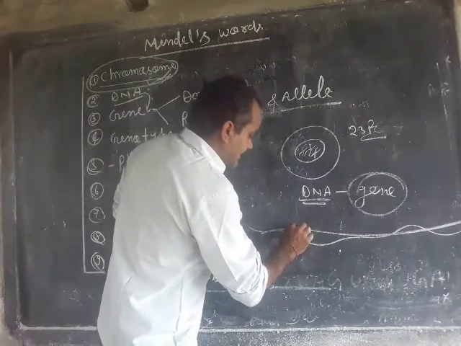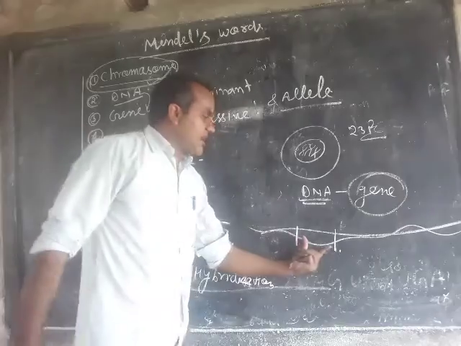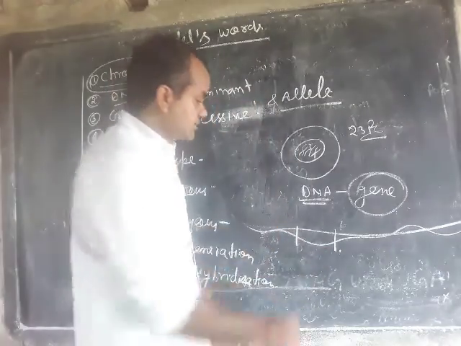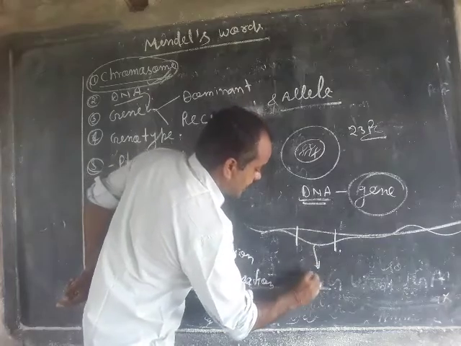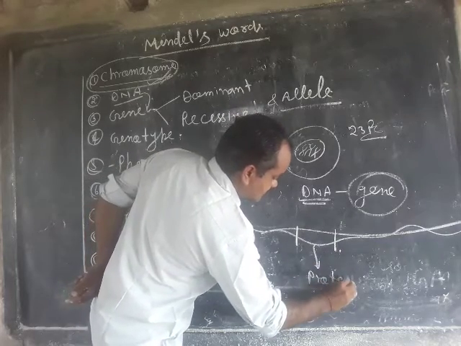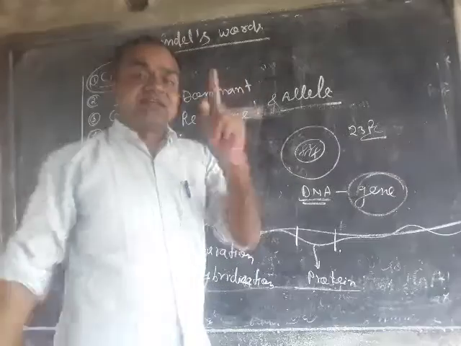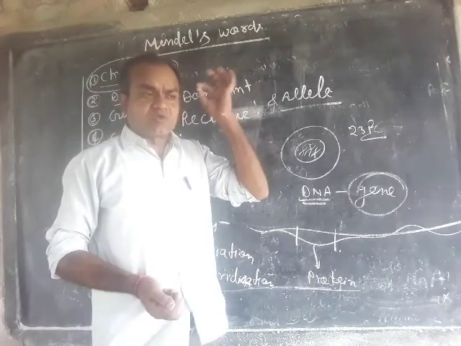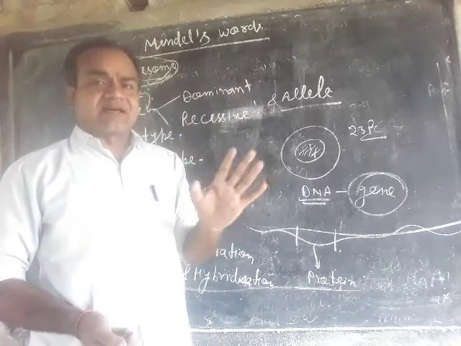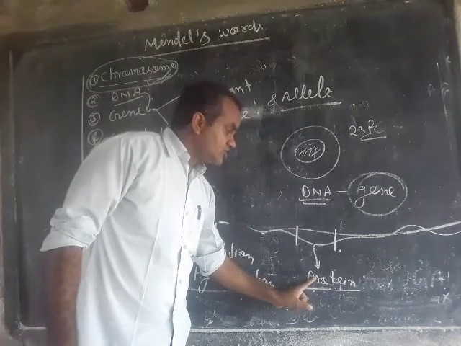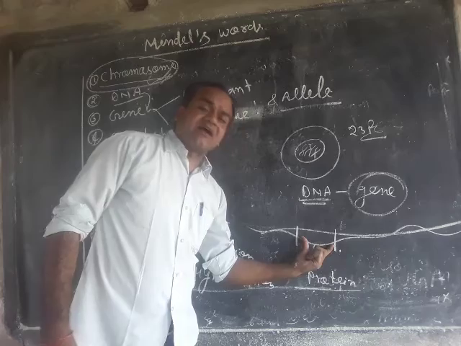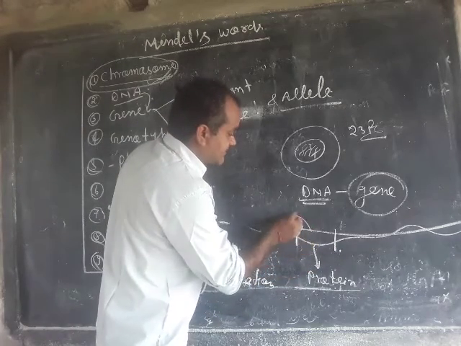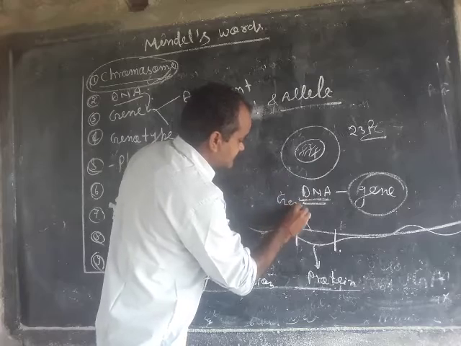And here is a small part of a DNA which has the ability to produce a single or one type of protein, such as keratin protein, which is present in our hair. This small part of a DNA is known as a gene.